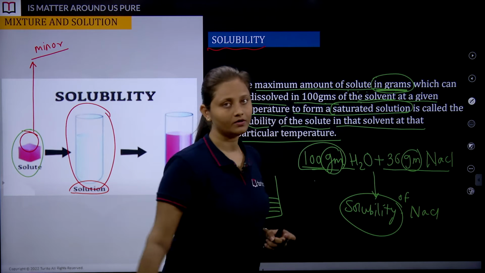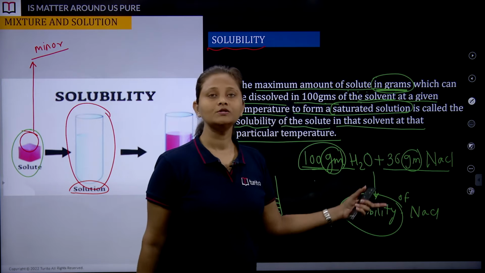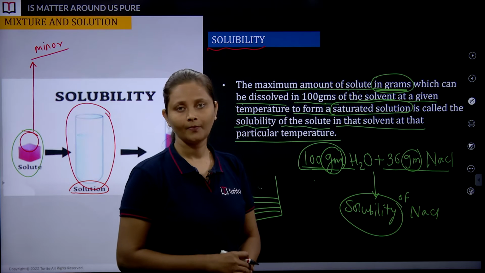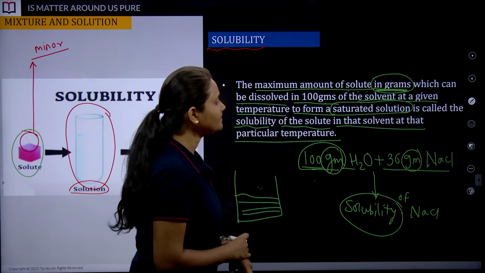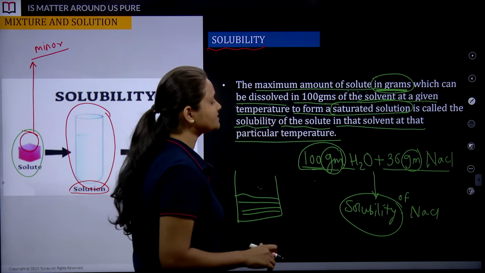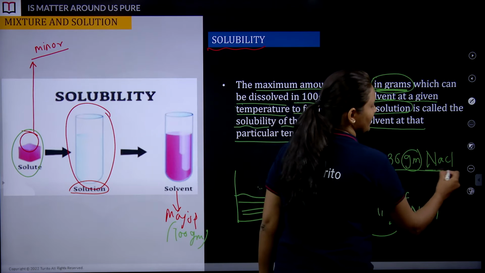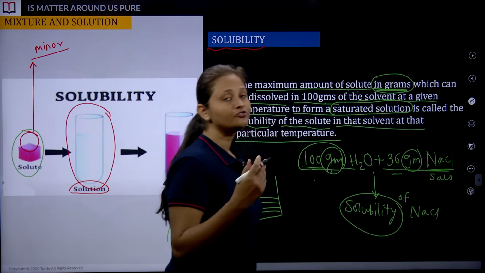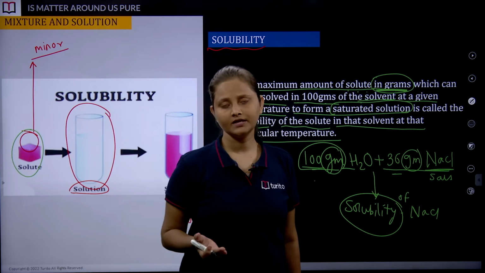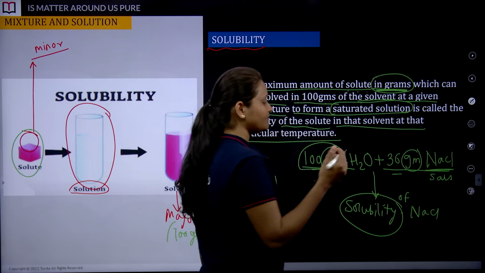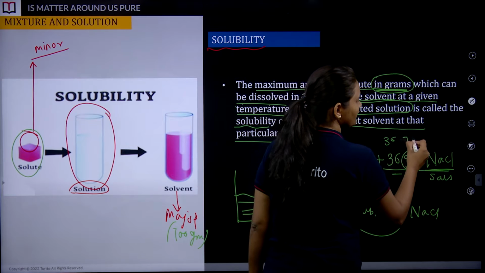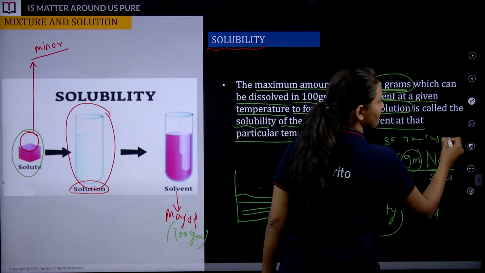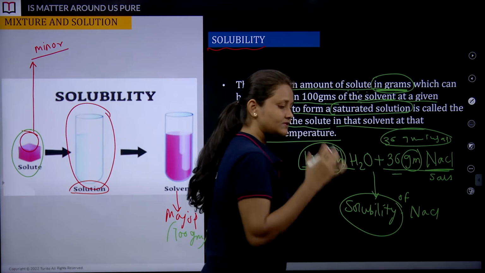100 gram of water. That is what? A solubility of sodium chloride. Got it? Why am I saying so? Students, it's not needed, this is a salt, right, which is 36 gram. Now you must be saying, ma'am, sugar also can get dissolved in water. Yes, it can. Then you may think, ma'am, it must be 36 gram of sugar. No, it's not needed. That's what I'm saying.